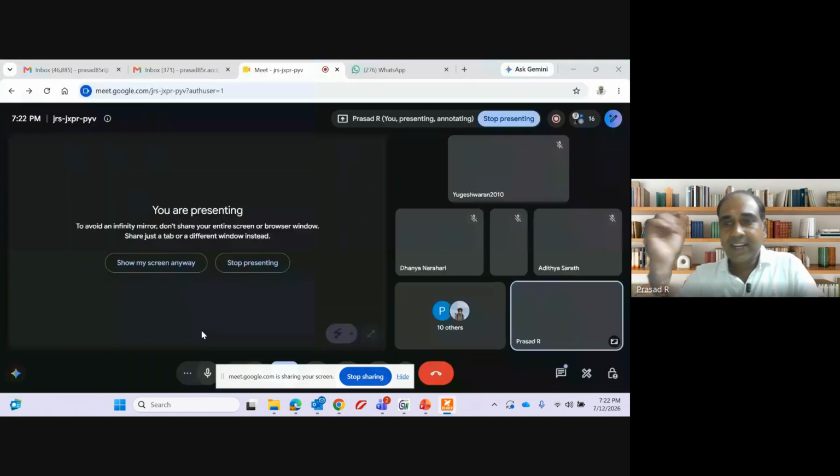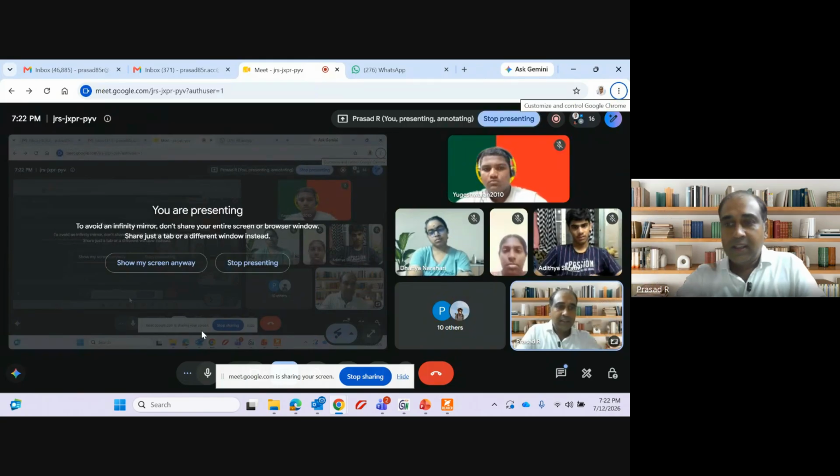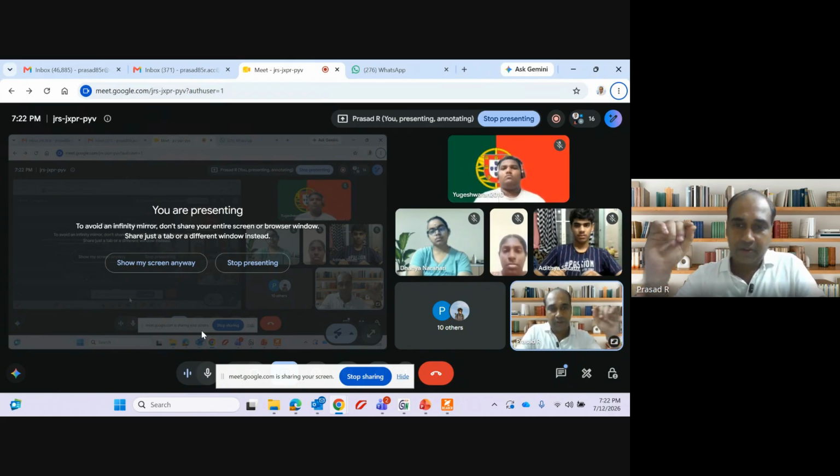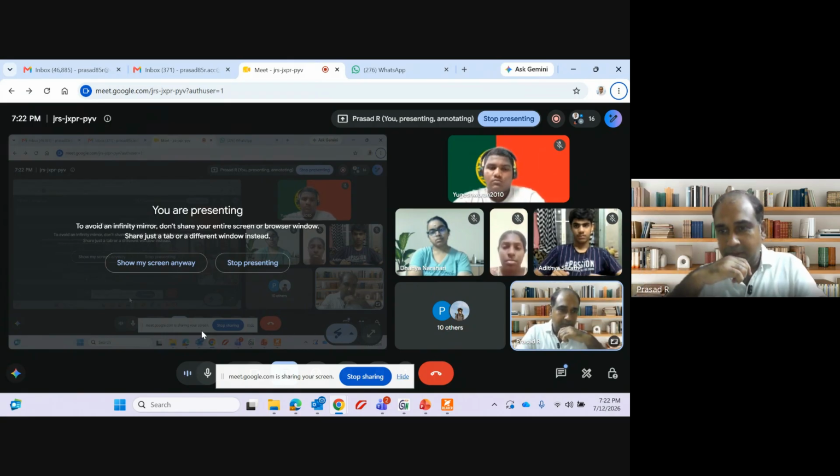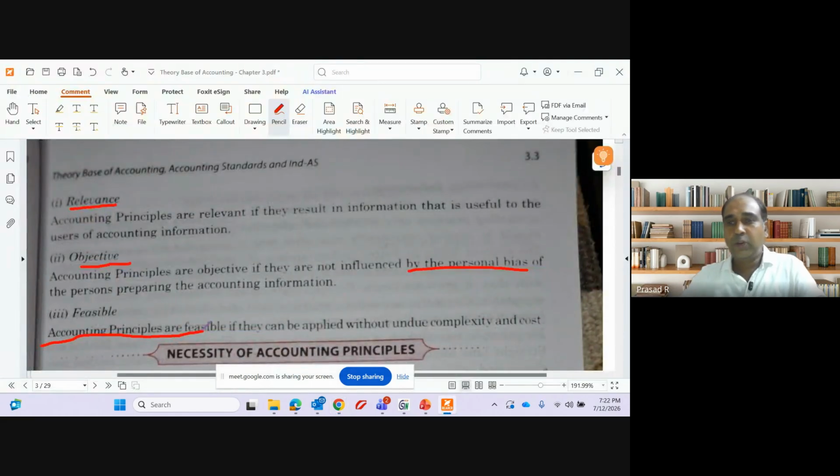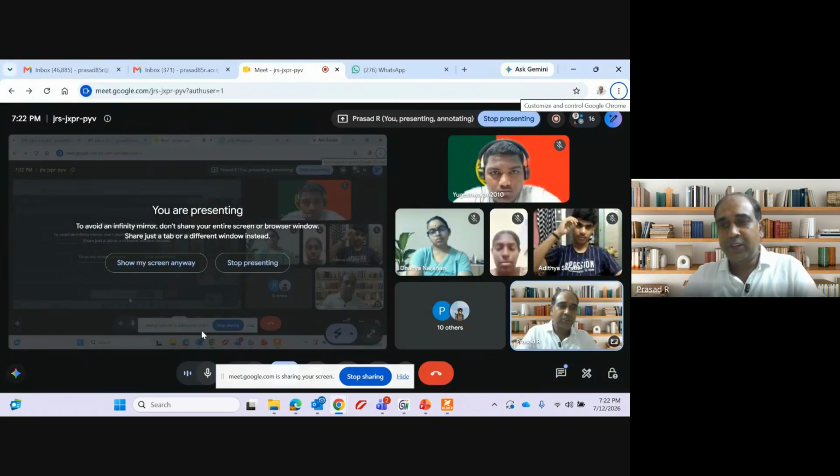Second, it has to be objective. That means as an entrepreneur, I should not choose my accounting principle just because I want higher profits. There are two methods of depreciation. I should not choose or change my method of depreciation to get a higher profit. I should be unbiased when choosing an accounting principle. Third, it should be feasible. I should be in a position to adopt that accounting principle.